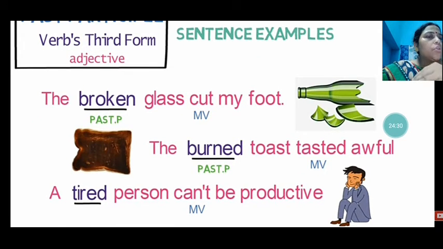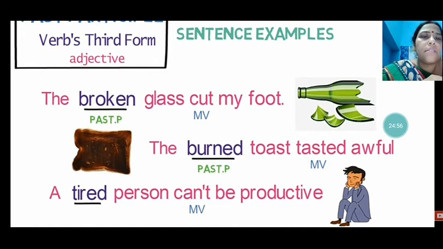Then, the burned toast tasted awful. So the burned toast, here is the ed form, the en form of the verb. Children, the ed or en form of the verb shows you the past participle. So burned toast, ed form as you see, and the main verb is tasted.